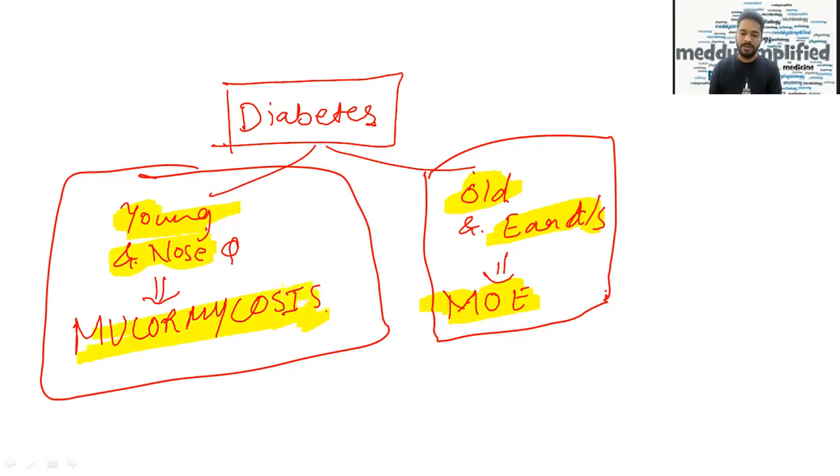ठीक है, so diabetes का question आएगा, और अगर young patient दिया है और nose की disease है तो mucormycosis, diabetic patient है, old patient है, ear disease है तो malignant otitis externa.